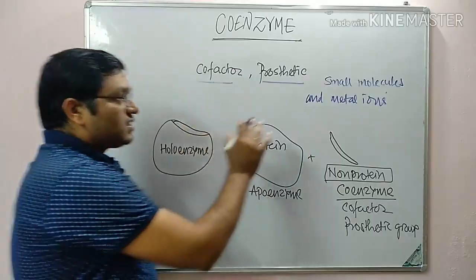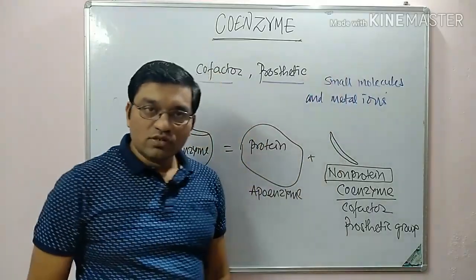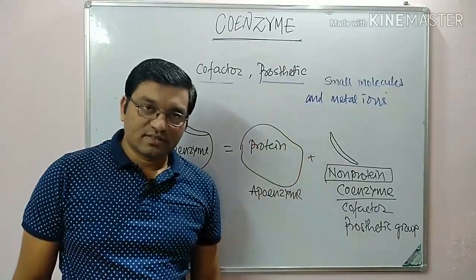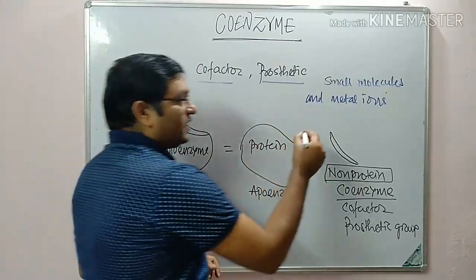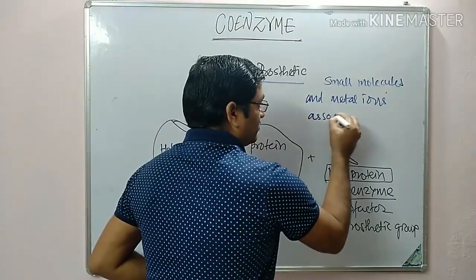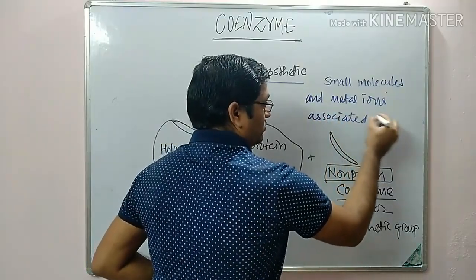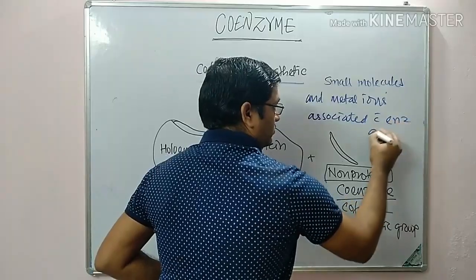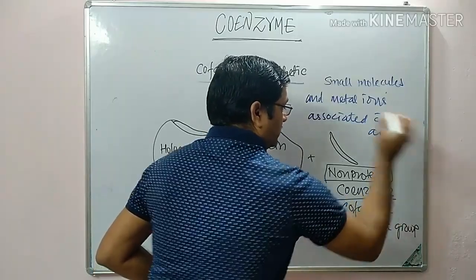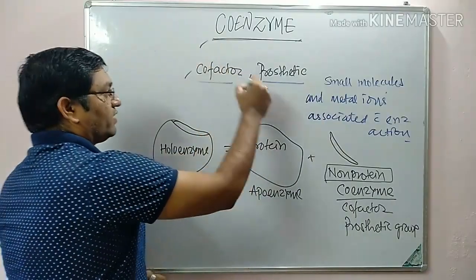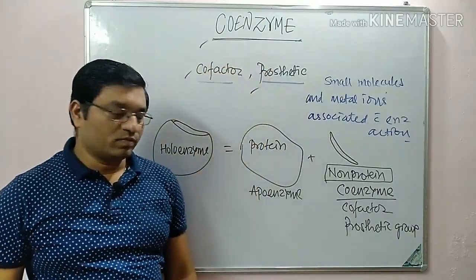That means these are small non-protein molecules and metal ions associated with enzyme action. They are known as coenzyme, cofactor and prosthetic group.